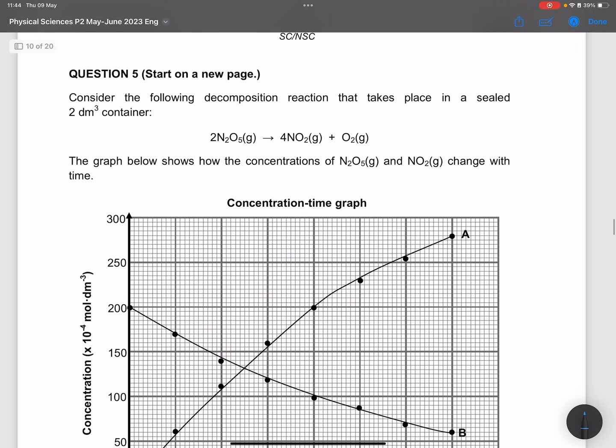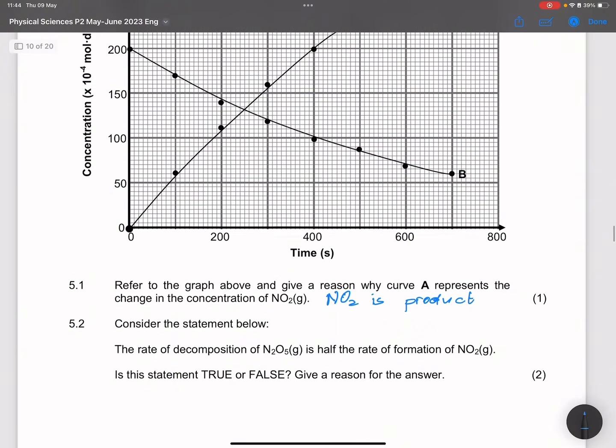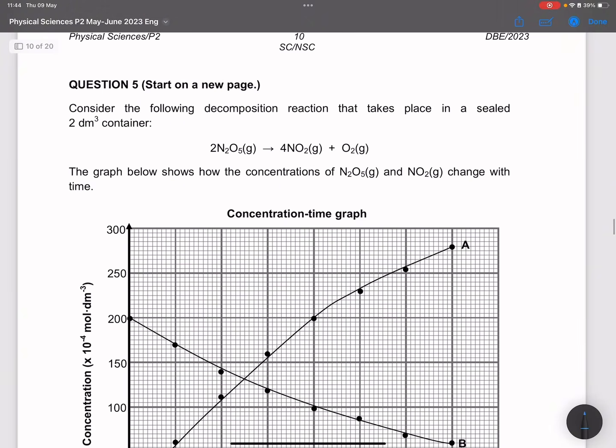They said the rate. When you take the rate of any reaction, the rate of reaction would be equal to the change in the concentration of anything divided by the change in time.